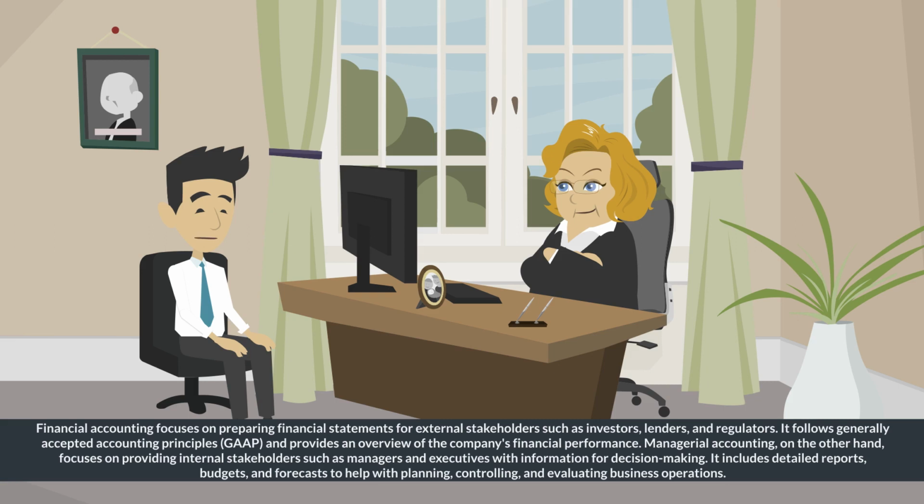What is the difference between financial accounting and managerial accounting? Financial accounting focuses on preparing financial statements for external stakeholders such as investors, lenders, and regulators. It follows generally accepted accounting principles, GAAP, and provides an overview of the company's financial performance. Managerial accounting, on the other hand, focuses on providing internal stakeholders such as managers and executives with information for decision-making. It includes detailed reports, budgets, and forecasts to help with planning, controlling, and evaluating business operations.